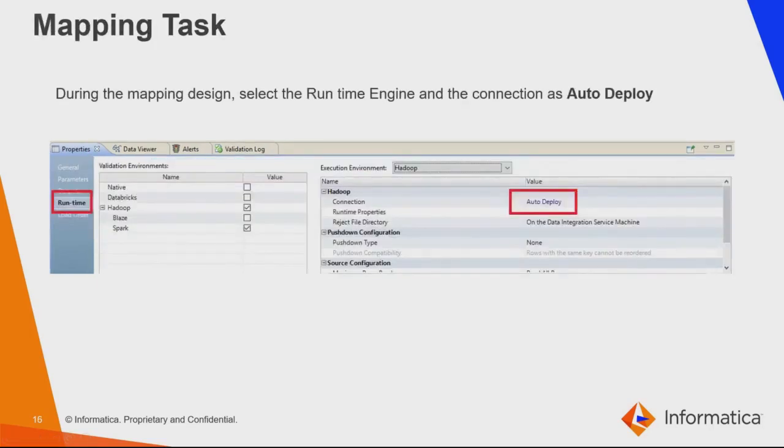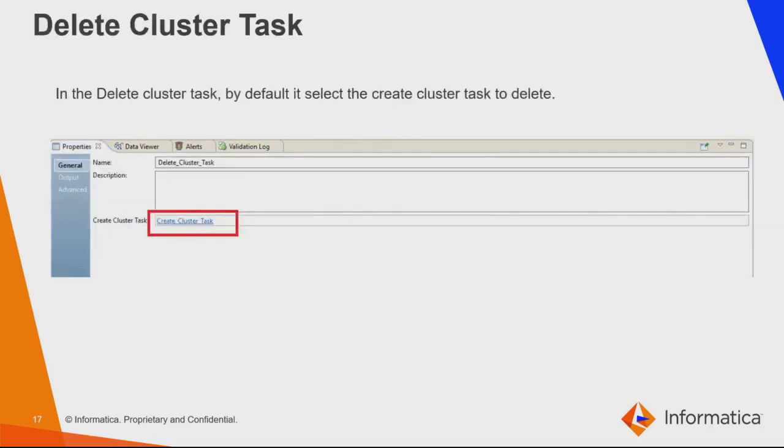From the mapping task, as we all know, if you want to run a mapping, you have to select one of the execution engines. Once you select the execution engine, make sure in the connection you select auto deploy, as the mapping will be deployed on the ephemeral cluster. And this is the delete cluster task. This delete cluster task will be directly associated with the create cluster task. Once the mapping gets completed, the cluster will be deleted automatically.